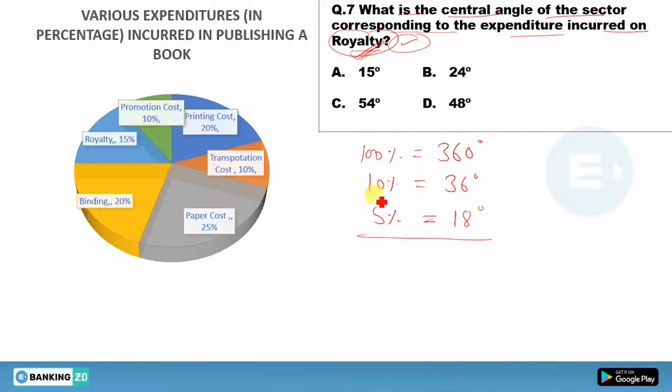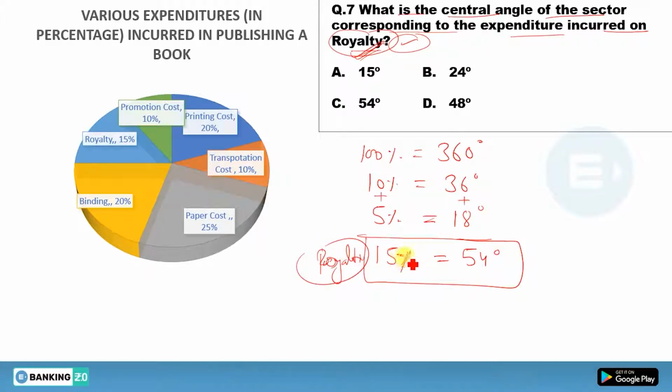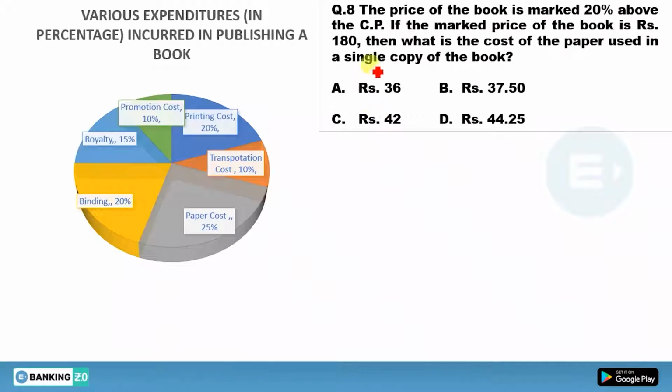Now add this. Can you say this 15% will be equal to 54 degrees, and this 15% is your royalty? Royalty is 15%, and what will be the value of 15%? You'll get 54 degrees. So 54 degrees is the right answer. I hope this concept is clear to you. Now move to the next one.